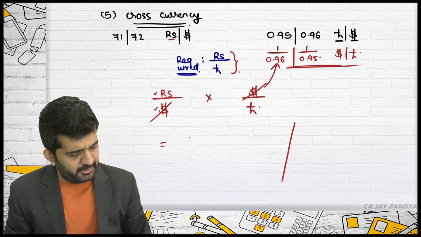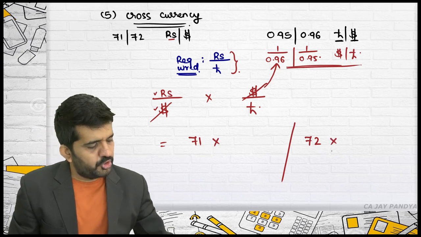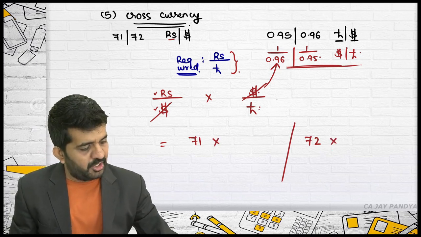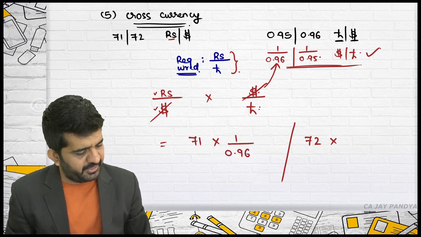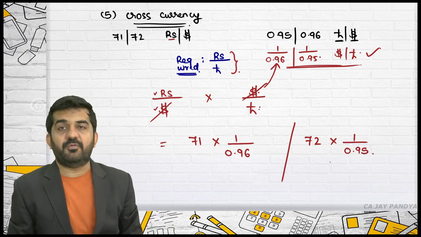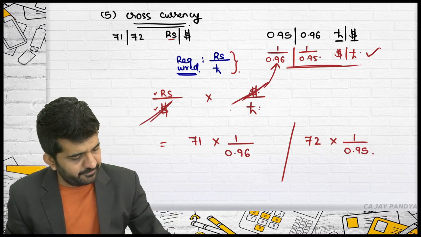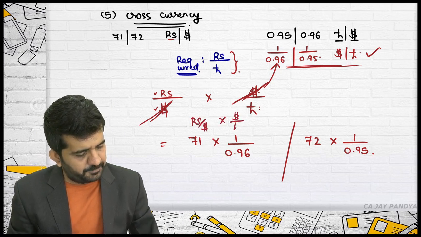Rupees per dollar 71, 72 should be multiplied with dollar per pound. This is dollar per pound rate: 1 divided by 0.96, 1 divided by 0.95. And this rate is rupees per dollar rate and this is dollar per pound rate.